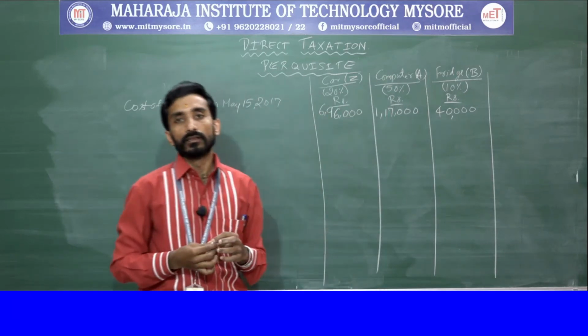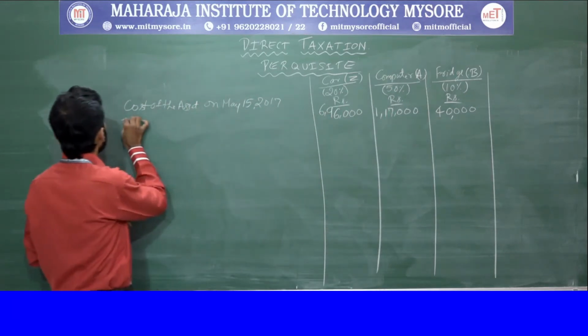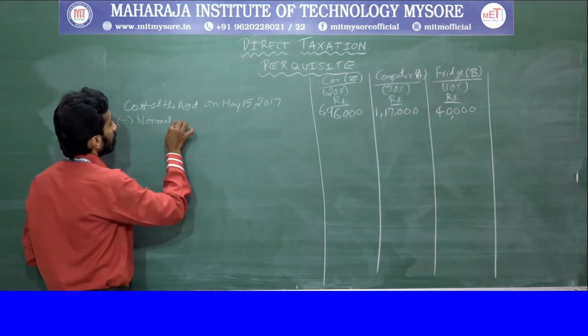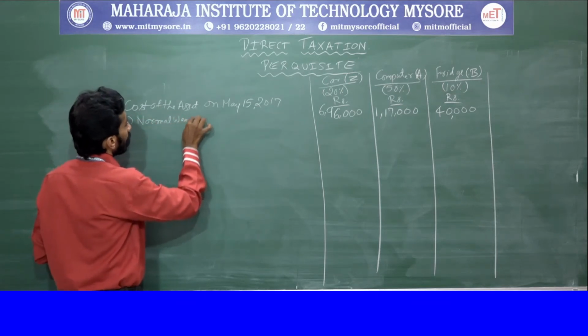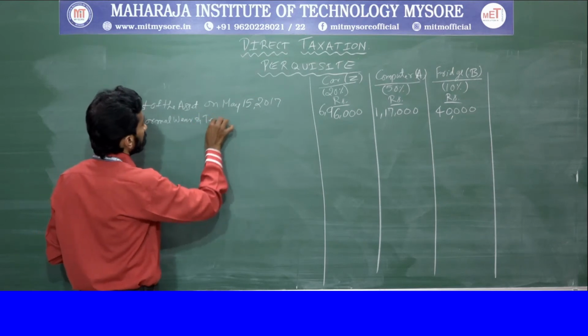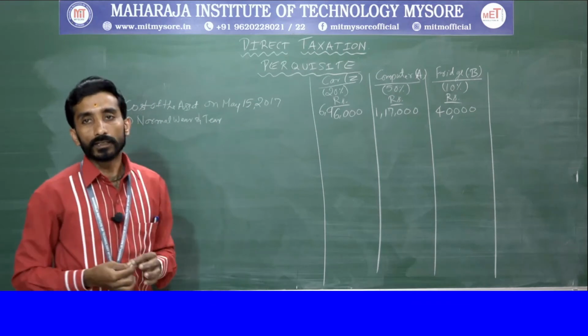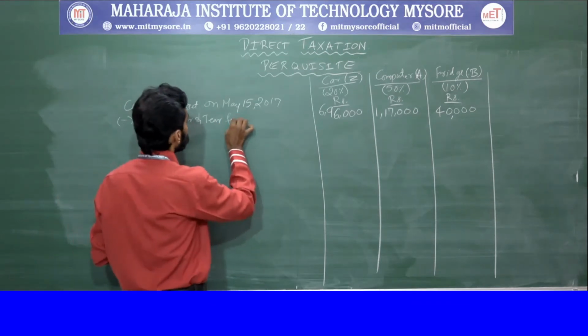Right. Next, deduct normal wear and tear for the first year.